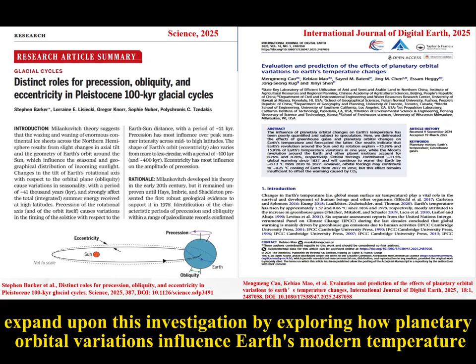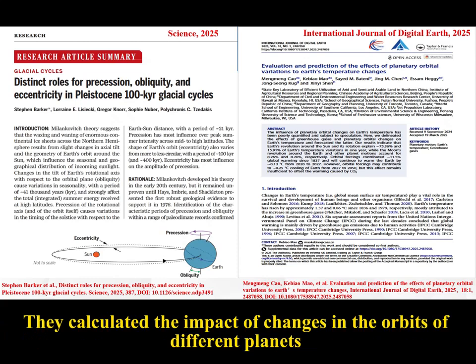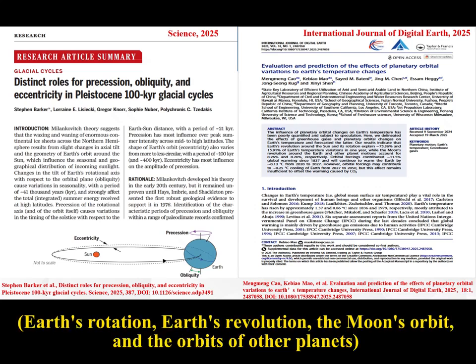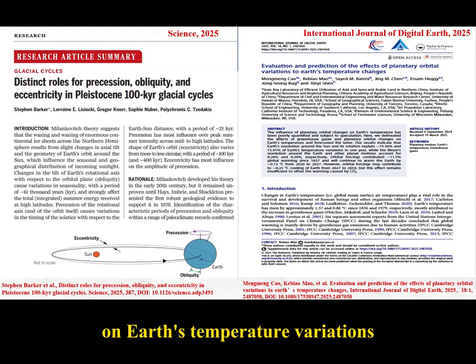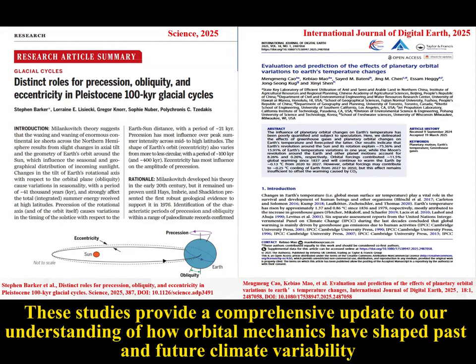2005 expand upon this investigation by exploring how planetary orbital variations influenced Earth's modern temperature. They calculated the impact of changes in the orbits of different planets, Earth's rotation, Earth's revolution, the Moon's orbit, and the orbits of other planets on Earth's temperature variations. These studies provide a comprehensive update to our understanding of how orbital mechanics have shaped past and future climate variability.